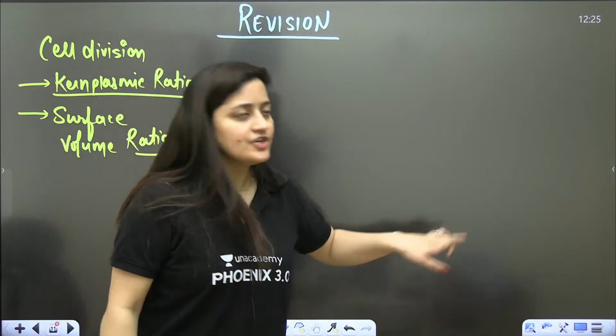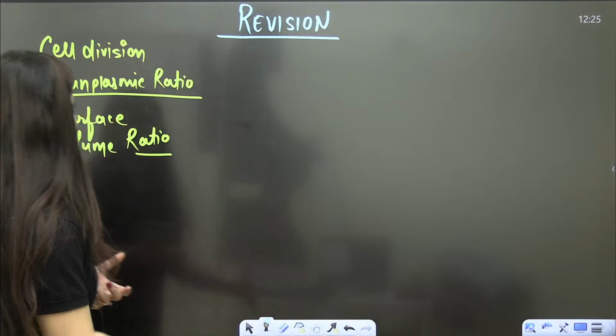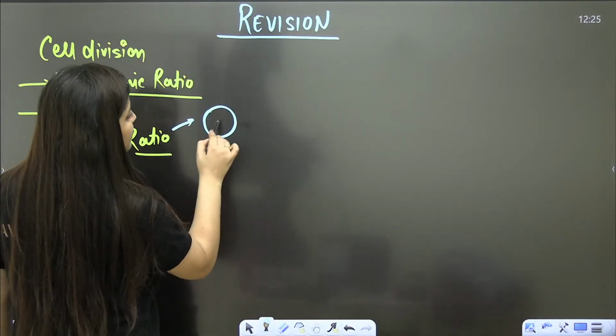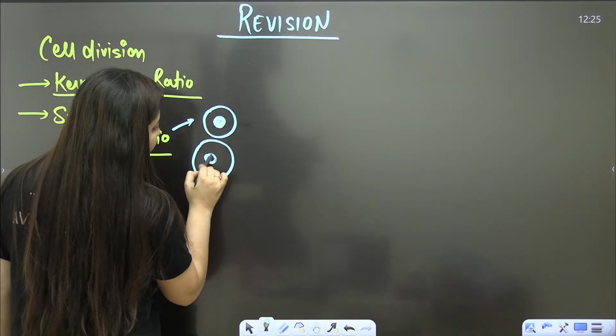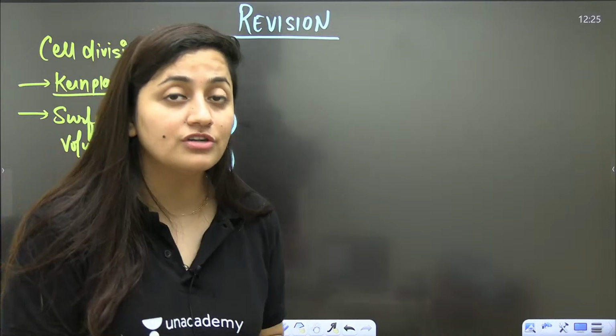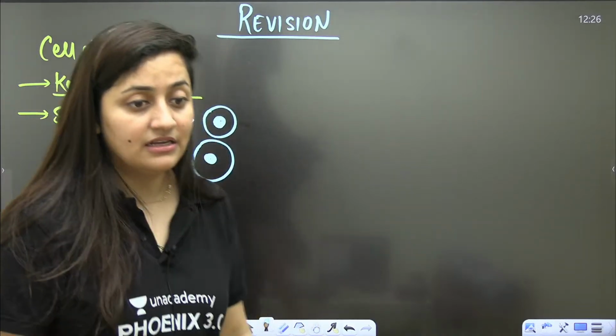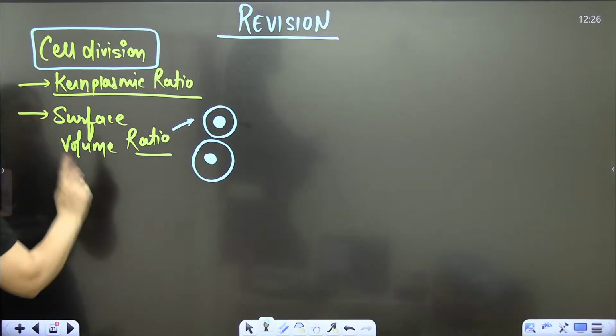When there is a change in the surface to volume ratio, let's say in a small cell, again I am revising this, in a small cell the surface area is more and the volume is less. But when a cell grows, its surface area will decrease and volume will increase, and that surface area is not sufficient to draw the material from the surrounding. So these are the two reasons why a cell is going to divide.